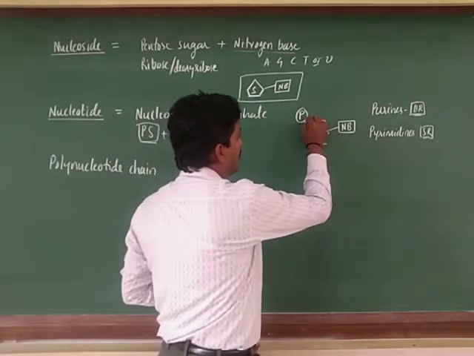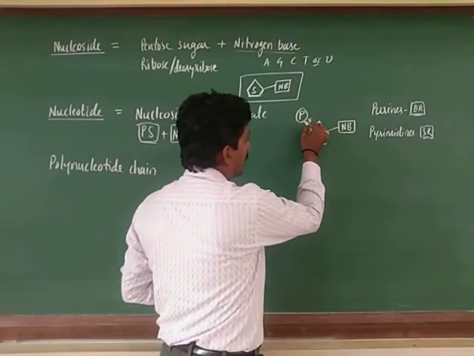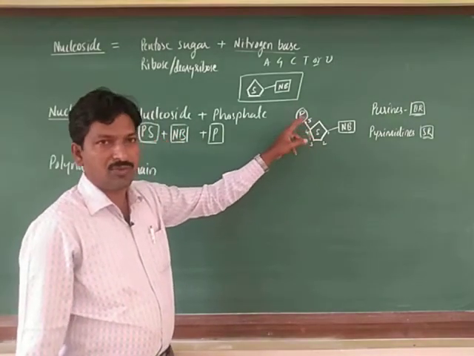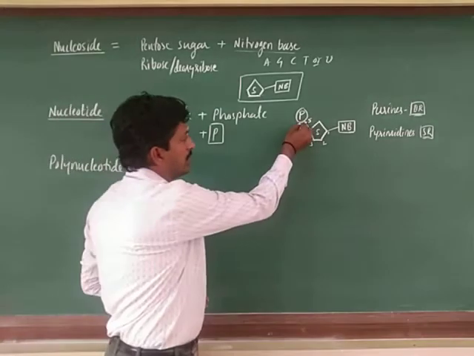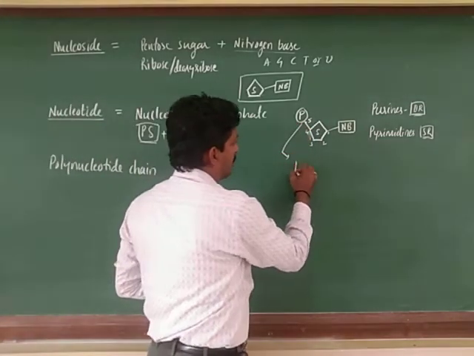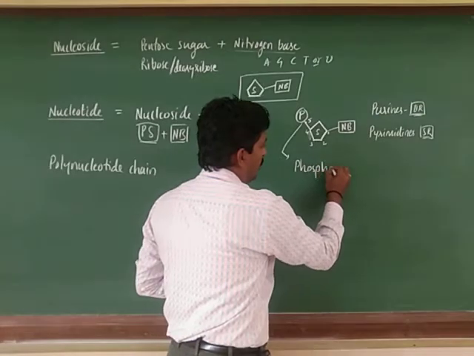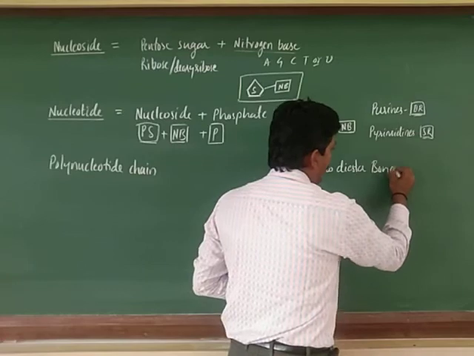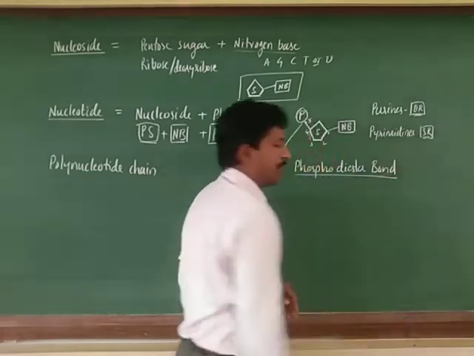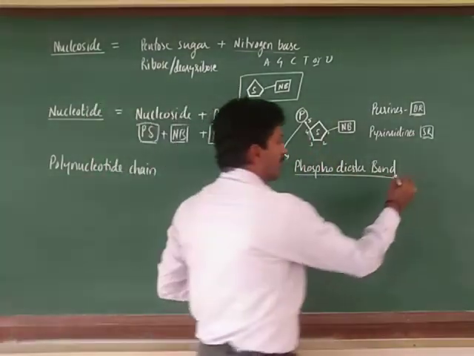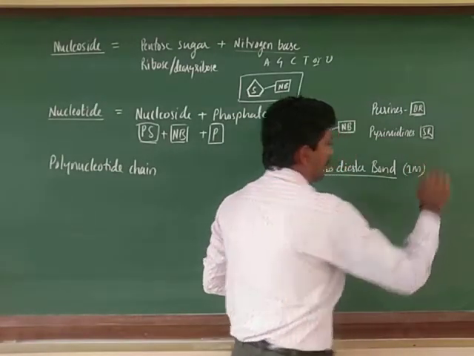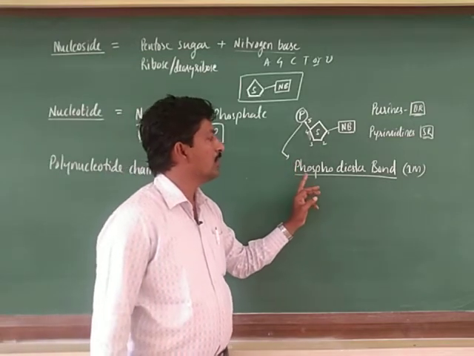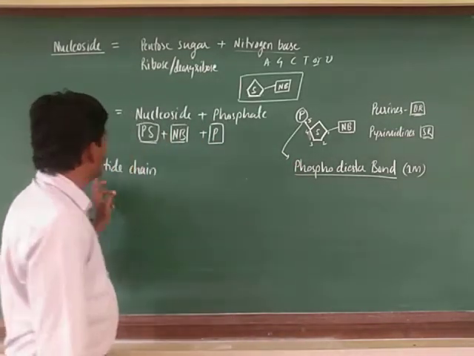The bond is formed between phosphate and the pentose sugar. This bond is called the phosphodiester bond. Very important, it may be asked for 1 mark, so remember the phosphodiester bond. This phosphodiester bond also forms the polynucleotide chain.